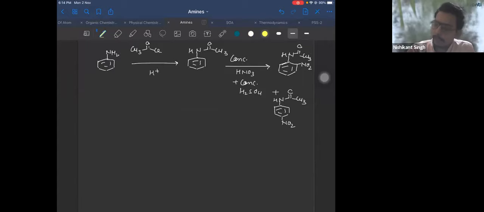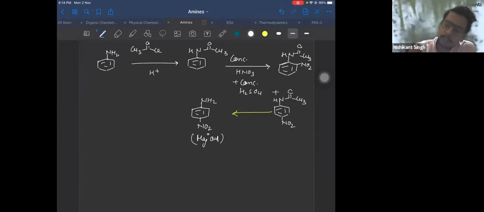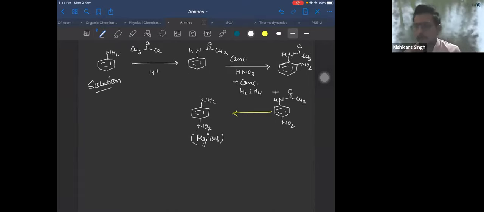Now finally, you'll do the deprotection. If you do the deprotection, you'll get NH2 with NO2 at para. This is your major product. Is this clear? So the problem we discussed earlier, and the solution we discussed here. Remember, these are NCERT words, very very important. A question was asked in NEET in 2018. Yes, is that clear, everyone? Any doubts? Anyone having any doubt, please ask.